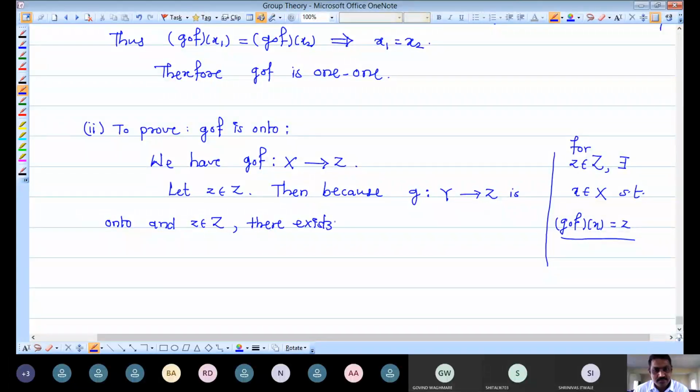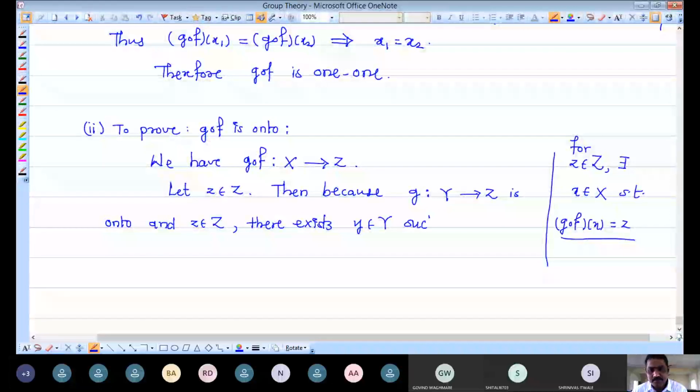See, I am using the ontoness of mapping G. G from Y to Z is an onto mapping, and we have small z in capital Z, which is the second set for G. G is onto, so there exists at least one y, small y in capital Y, whose image under G is nothing but that z. There exists small y in capital Y such that this small z is nothing but the image of that small y in capital Y under G.